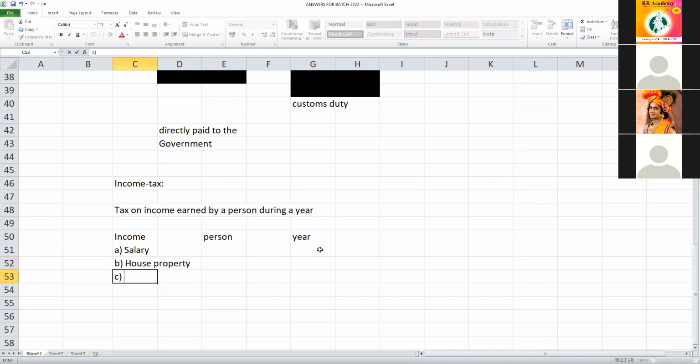The third one, students, is business or profession. What RR Academy does is business. What Infosys does is business. On the street side, on the road side, you can see many people doing businesses, whether it is a fast food center or a tea shop, textile, whatever. So they are all doing business. And what is profession? For example, suppose you are engaged in practice. A CA in practice, a CMA in practice, a CS in practice.